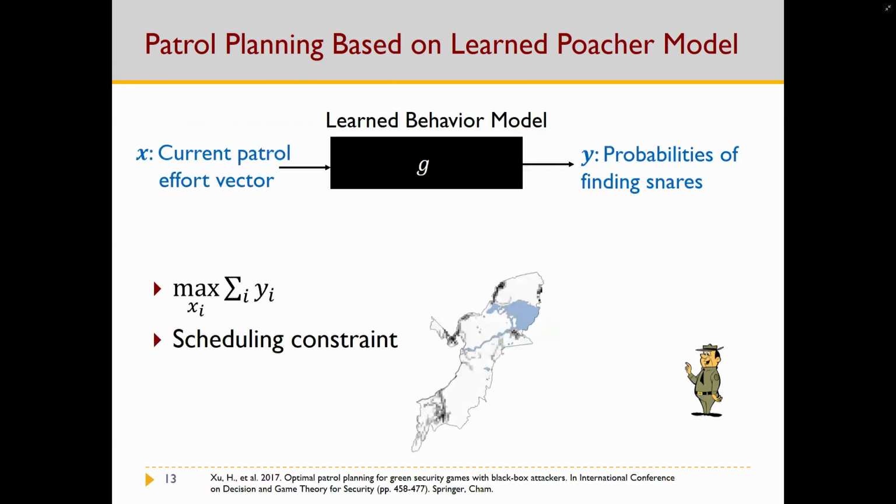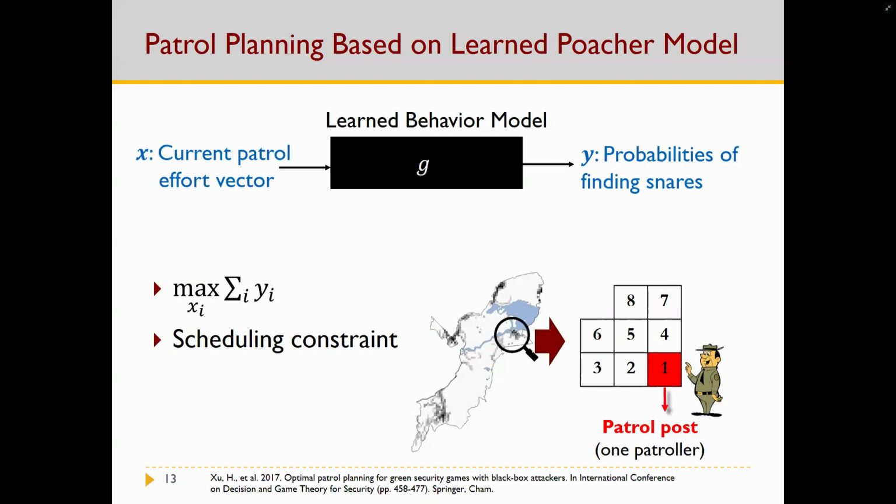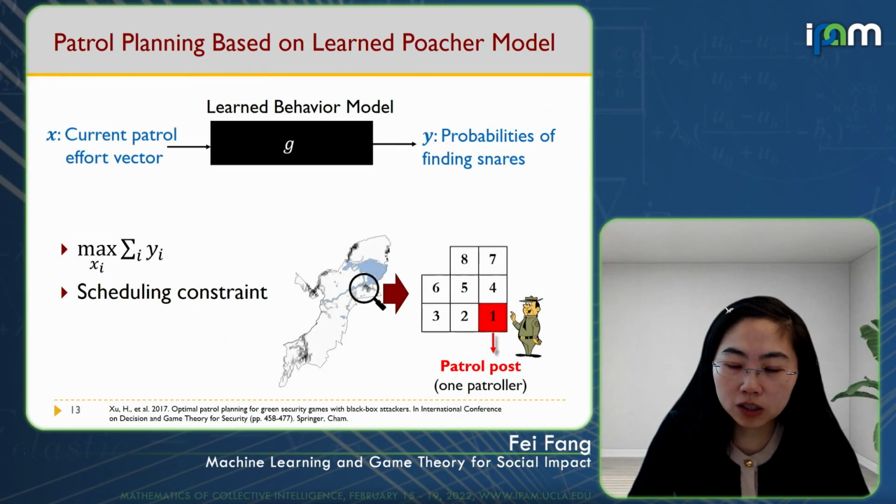Here we treat the learned model as a black box that takes as input the current patrol effort vector and outputs the probability of finding snares. And we want to determine the patrol effort vectors such that we can maximize the sum of these y_i's, subject to a scheduling constraint that the patrollers always start from a certain patrol post and come back to the patrol post after, say, 6 hours of patrolling. With this, we can solve this optimization problem by building a mixed integer linear program.